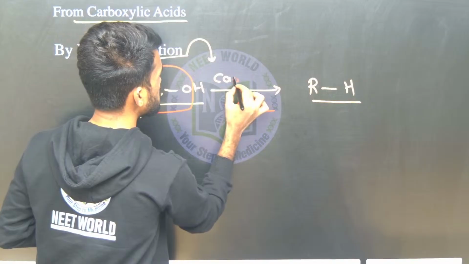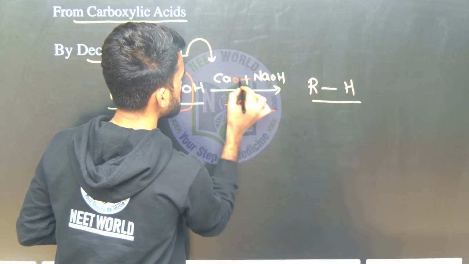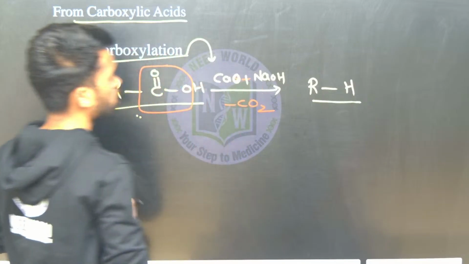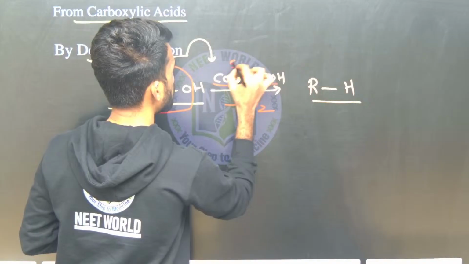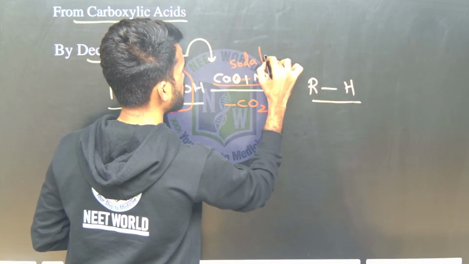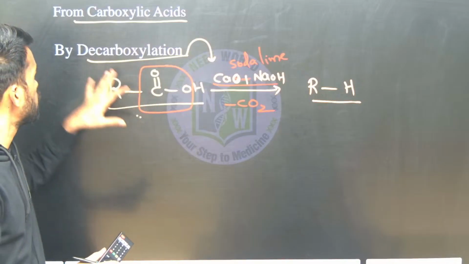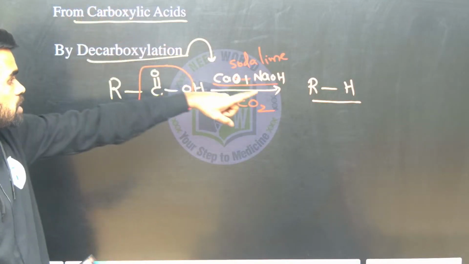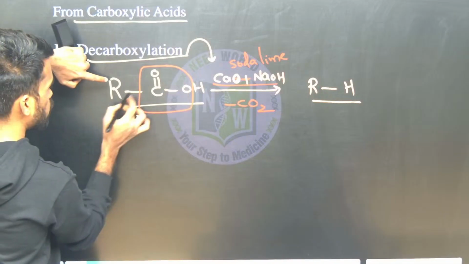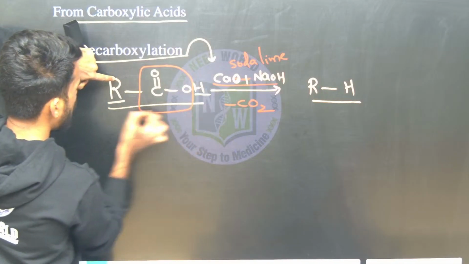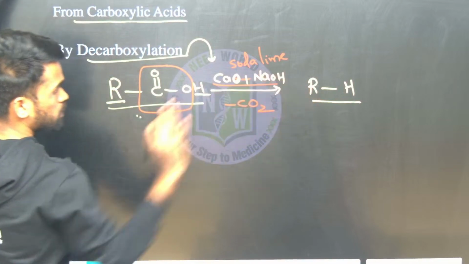That is nothing but CaO plus NaOH. This combination of calcium oxide plus sodium hydroxide is called soda lime. Soda lime is the reagent used for removal of CO2 from the carboxylic acid that gives the respective alkane. See, it is very simple. You just remove CO2 and add R and H. R is the alkyl group, H is normal hydrogen, that gives the respective alkane.